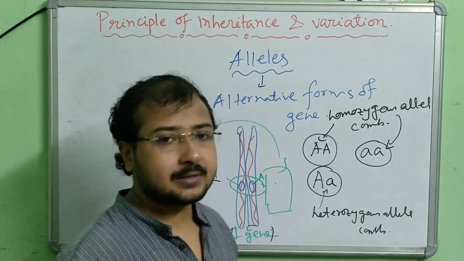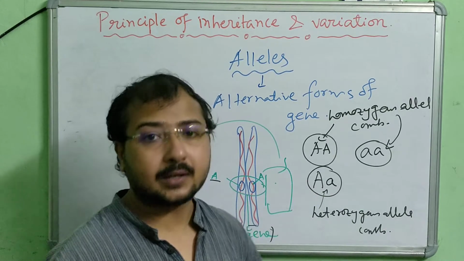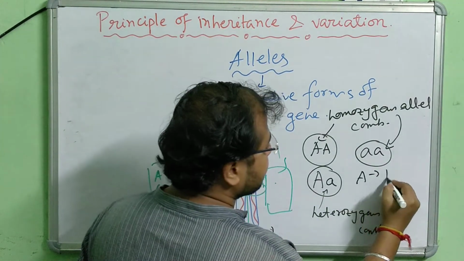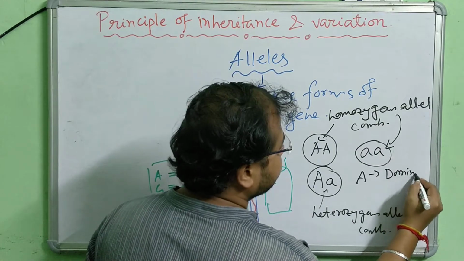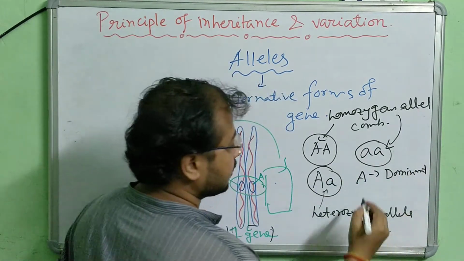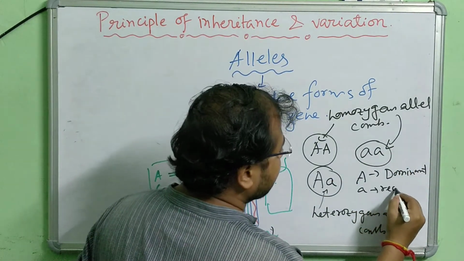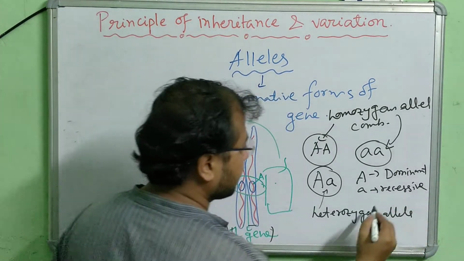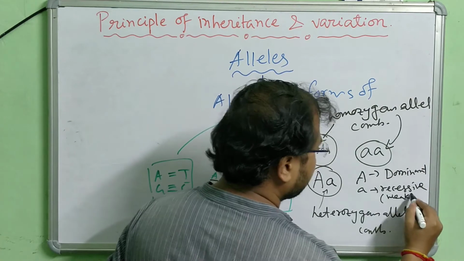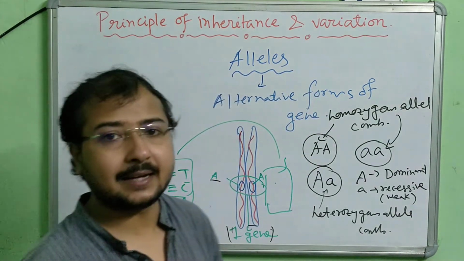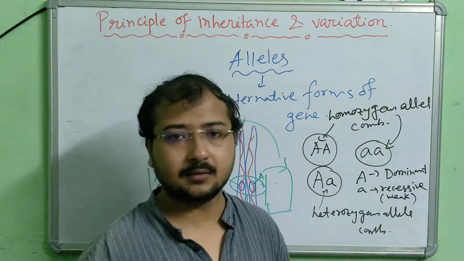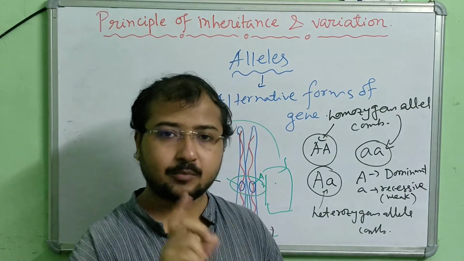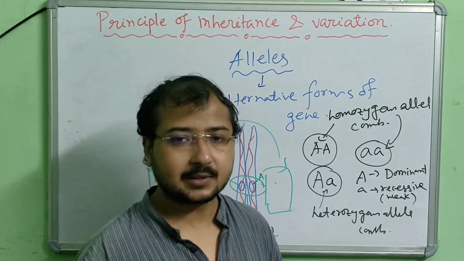And small letter means this is recessive, means weak. So capital indicates a dominant allele, and small means a recessive allele. Recessive means weak allele. And obviously the dominant allele will dominate the weak allele. It will prevent the expression of the weak allele, right?